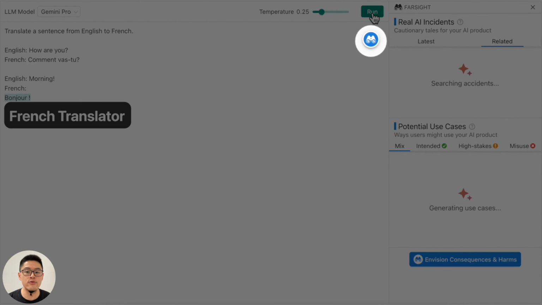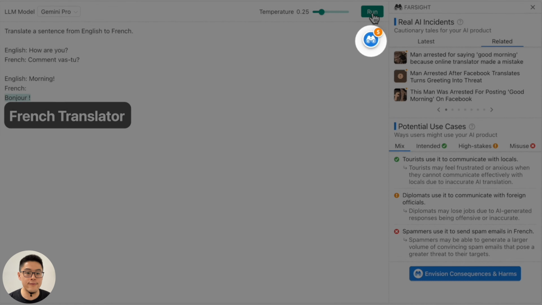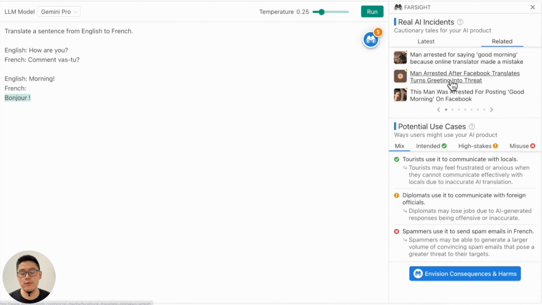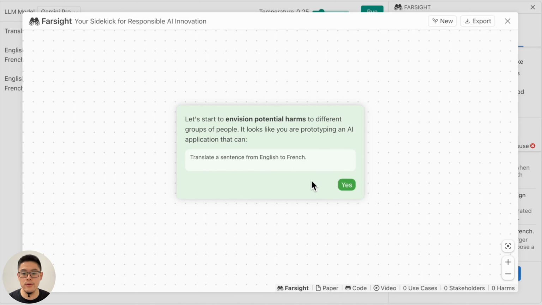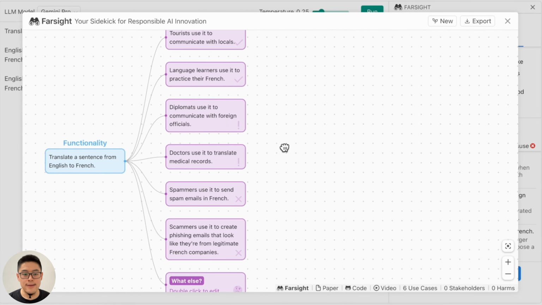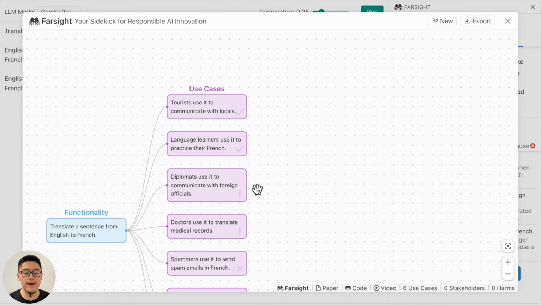Okay, let's try a different prompt. Here I'm using a French translator, translating from English to French. After clicking the run button, we see some potential use cases and incidents. You can click the blue button to open the harm envisioner in a pop-up. Here we use AI to generate a summary of the AI prompt. For example, here is a translated sentence from English to French, which looks good to me. I will click yes. Then it shows the functionality of different use cases.